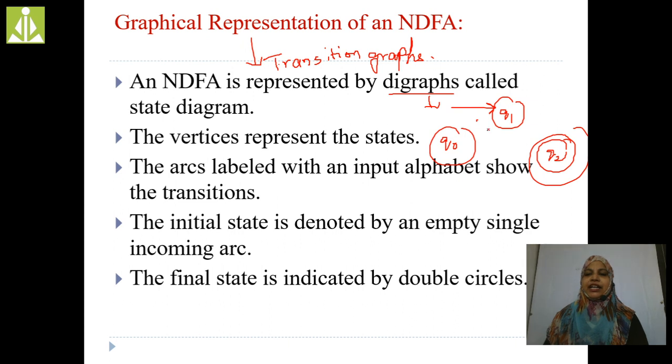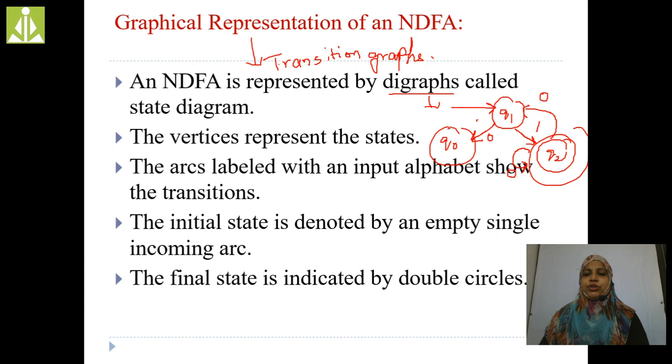Now, whenever we apply 0 input on Q naught, we get Q1, and on 1 we get Q2; in the same way, Q naught on 1 gives Q1 state also, so we get multiple states.